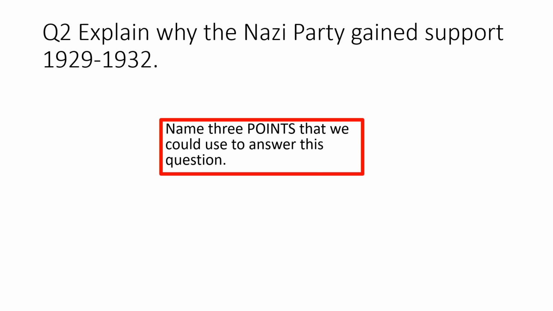So for this question, you might have Hitler as an individual allowed the Nazi Party to gain support because he was popular and charismatic and he made very effective speeches. You might have the use of the SA, so the paramilitary group or part of the Nazi Party that were organised and allowed the party to seem strong and in control. You might also have the use of propaganda, so how Hitler and the Nazi Party were able to appeal to different groups in society and promise to fix their problems and make things better.